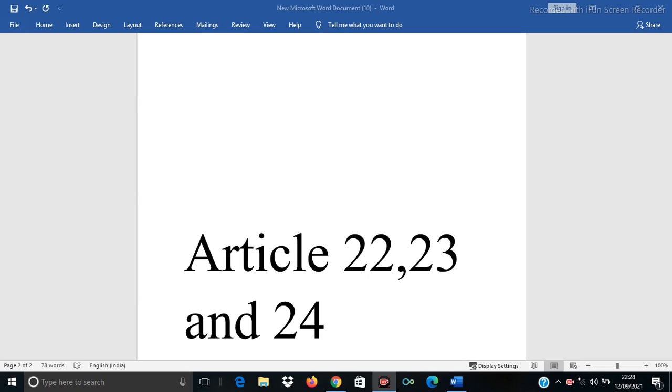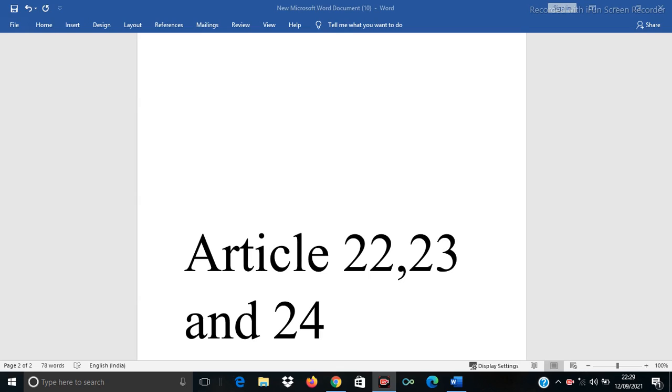If you read Article 22, Clause 1 and Clause 2, you'll find four rights. The first right is that the accused is to be produced before the magistrate. The ground of arrest should be given to the accused: the authority arresting the person should communicate the ground of arrest to the accused person.